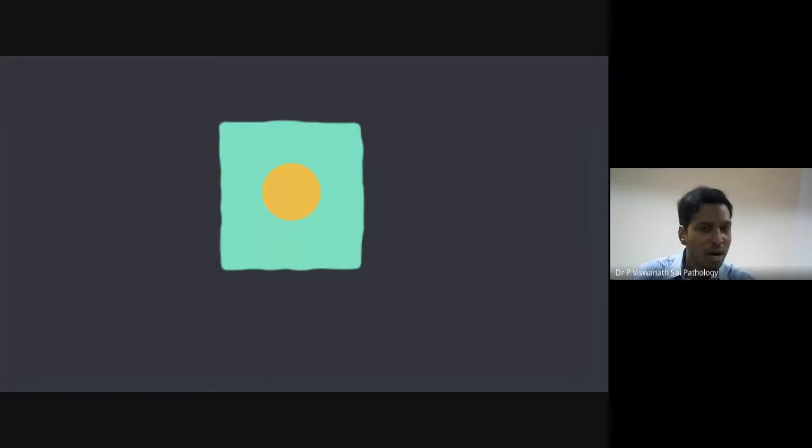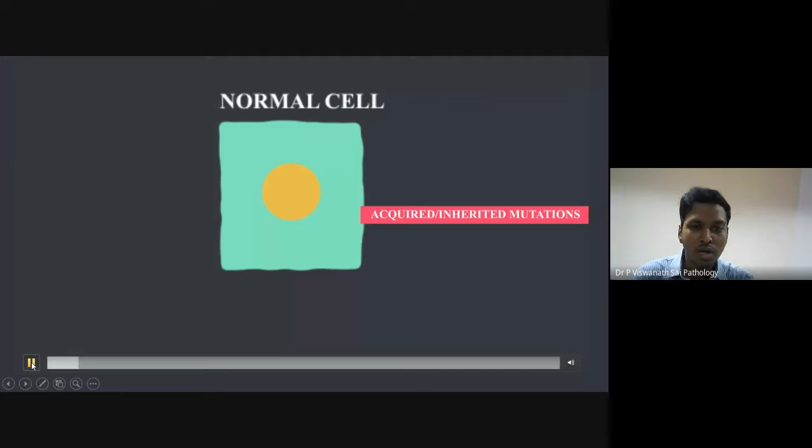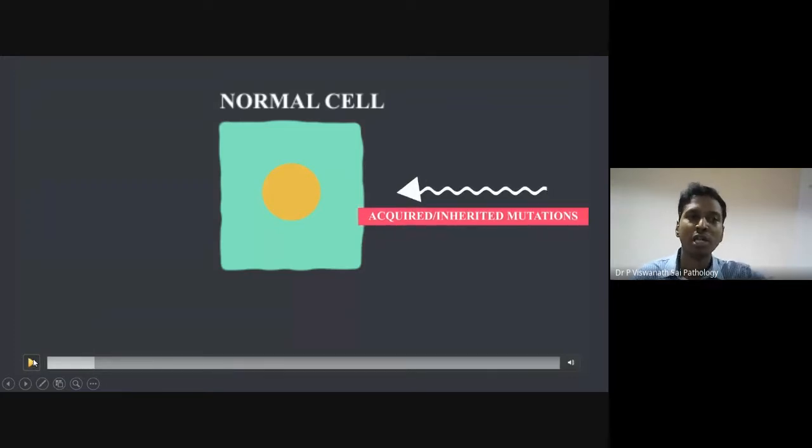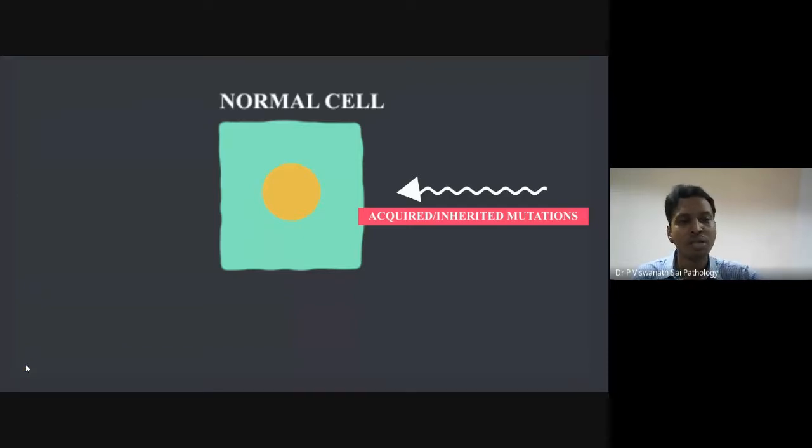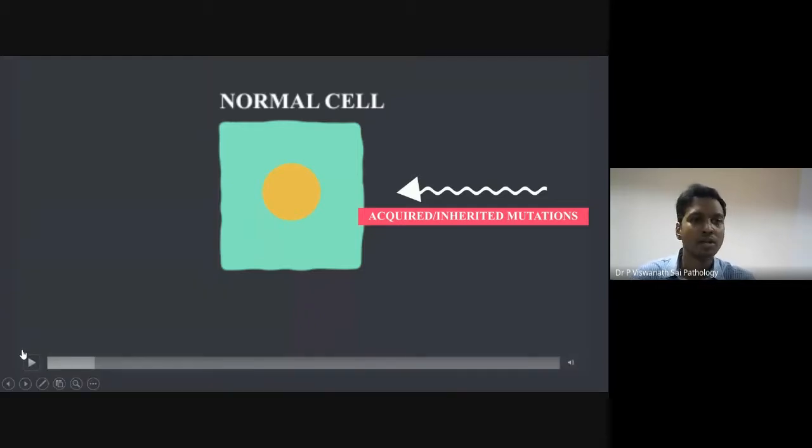Now let's take our good cell. What is happening to this cell? This is the cell, and the yellow thing is the nucleus. Initially, some kind of mutations happen. Mutations can be acquired or inherited. Acquired means they are from environmental causes, for example carcinogens, bacteria, viruses, radiation. All these come under acquired environmental causes, whereas inherited causes are the ones which come from parents. When you inherit a mutation from your mom, dad, or both, that is called an inherited mutation. Whether it is acquired or inherited, that can happen.